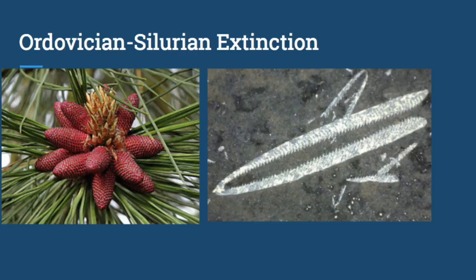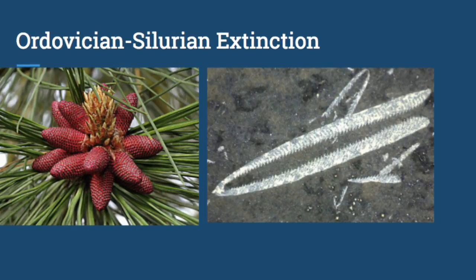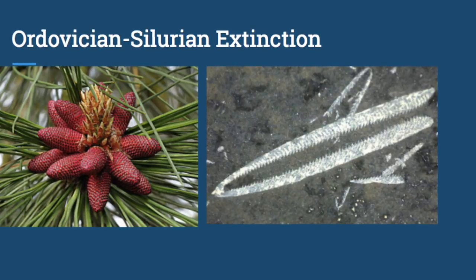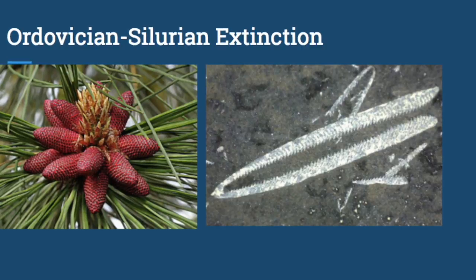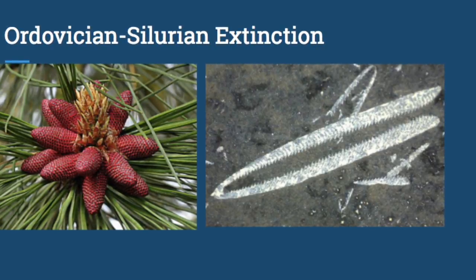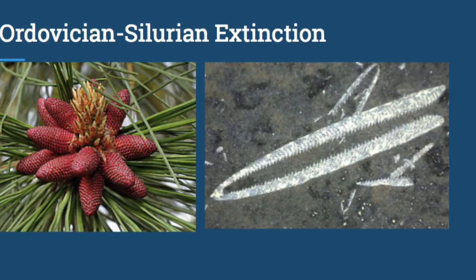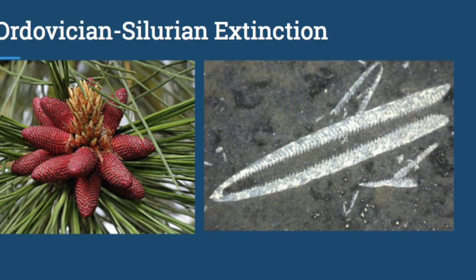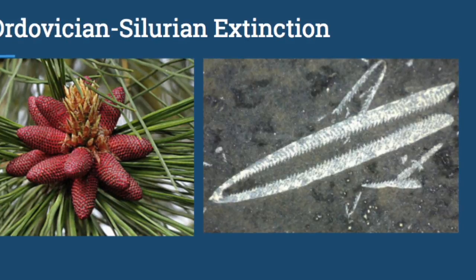So for the first one, I had the Ordovician-Silurian mass extinction, and it was the third largest extinction in Earth's history. During this period of time, the sea levels fell due to the onset of glaciation. This was a major reason that graptolites, a certain branch of them, became extinct. These are twig-like colonies that floated on top of the water. So when the water fell, these animals were left with a reduced habitat and in turn died.